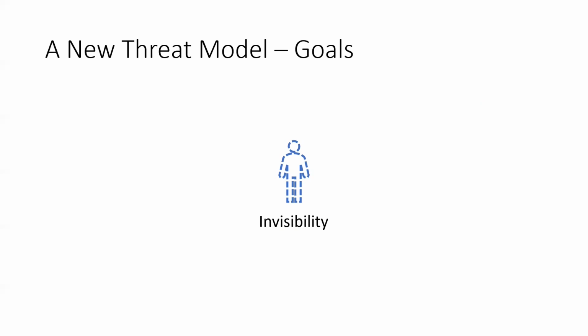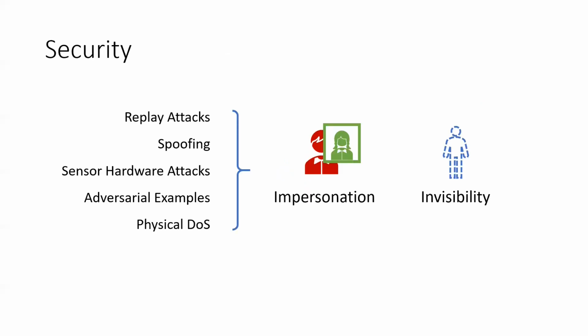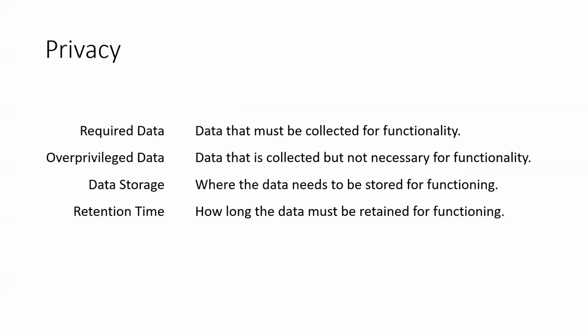Physical DOS attacks can take the form of either blocking a sensor or flooding the sensing channel. More broadly, we identified 5 key types of attacks on sensor systems in smart homes. While there is a large literature on adversarial examples or replay attacks, some of these other attacks are not as well studied. In addition to security, privacy is important for smart homes, and we consider 4 main properties.